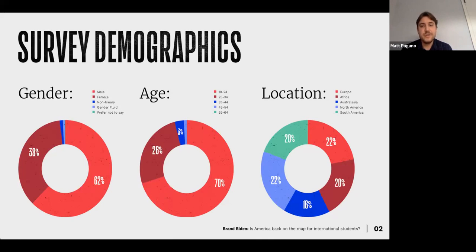In terms of age, predominantly we're looking at students 18 through 24, so mostly undergraduate students and early graduate students, but we also do have some older students coming into the survey. And for location, this is mostly international students, so you will see Europe, Africa, Australia and Asia, North America, and the countries outside of the United States, as well as South America.